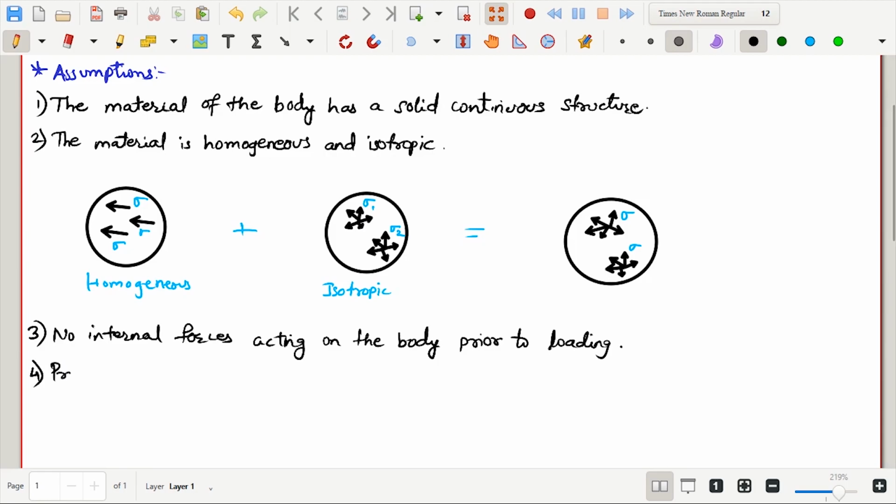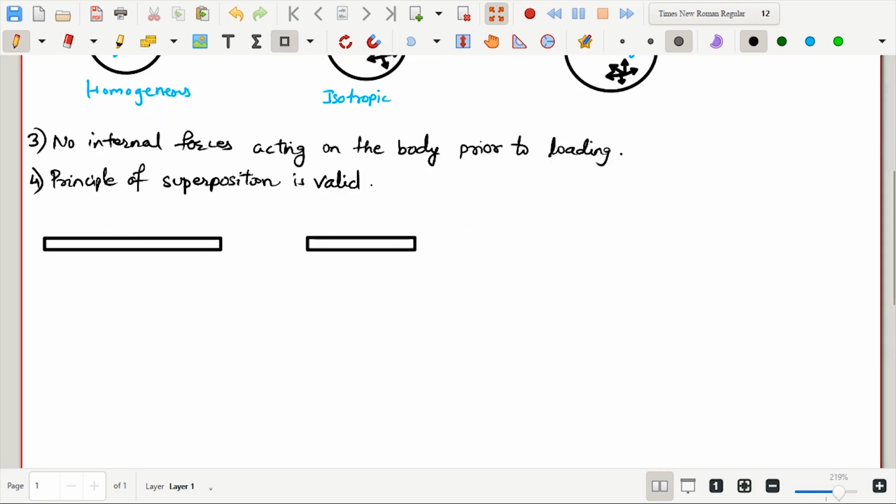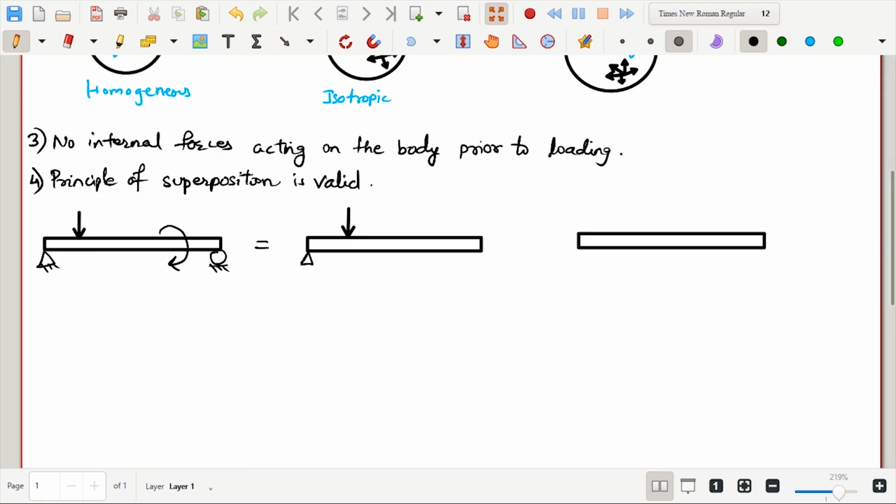Fourth, principle of superposition is valid. It means that the effect of the system of forces acting on a body is equal to the sum of effects of these forces applied in succession and in any order. This assumption is justified when the deformations are small compared to the dimensions of the body.